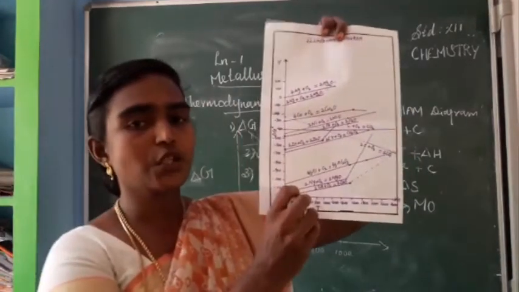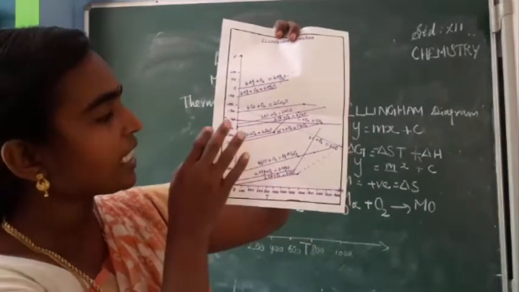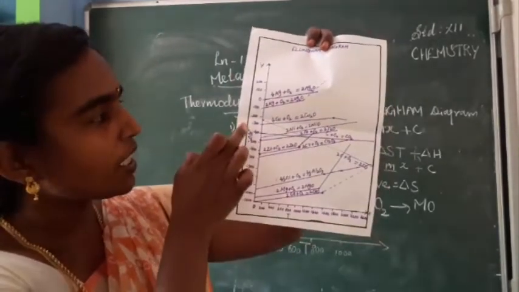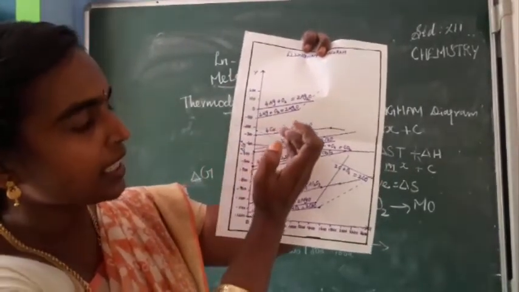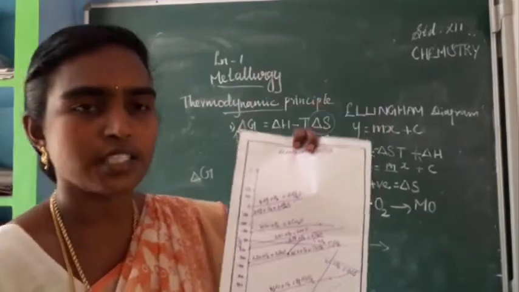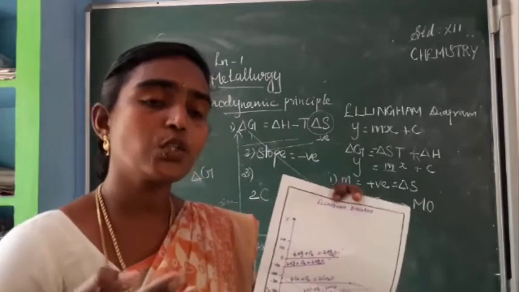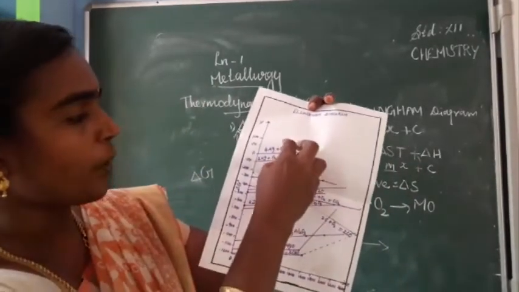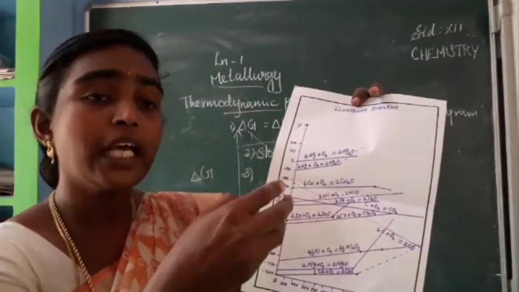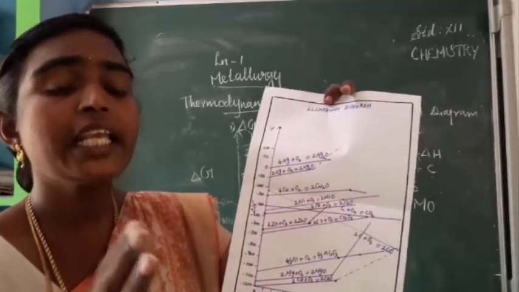When you see this, you can understand. When the temperature increases, the delta G value becomes less negative or zero. Here you can see, when you increase the temperature, it gets a less negative value or zero. If it is less negative or zero, that we can also see here. So at the top, metals like silver and mercury can be reduced even without a reducing agent. No need of adding any reducing agent.